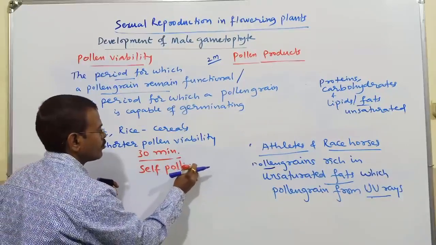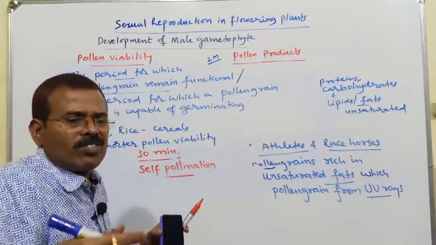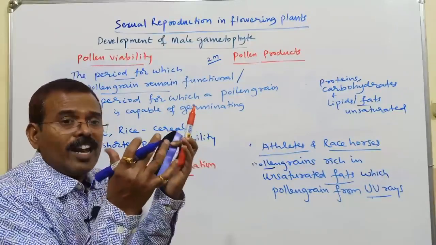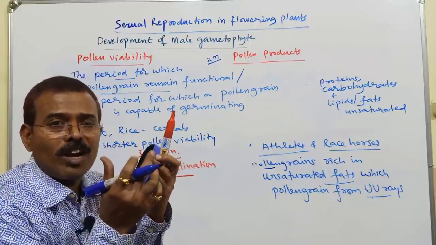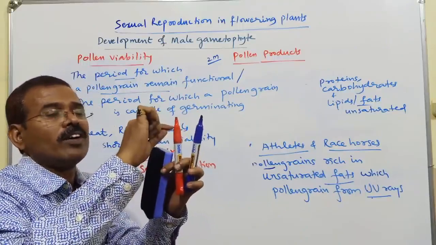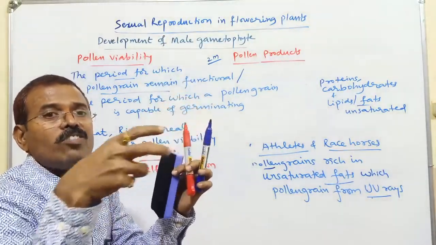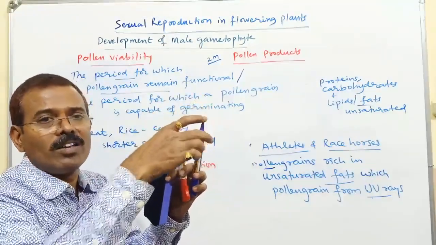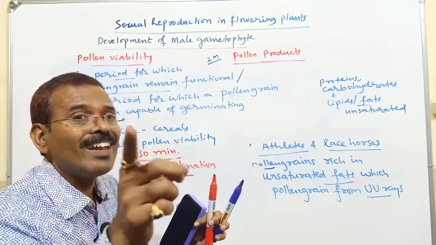self-pollination. There, self-pollination is the best chance factor which can lead to fertilization, because it can be a bisexual flower where anther and stigma can mature at the same time. If this is the anther and this is the stigma, the distance travelled by the pollen grain to fall on the stigma is very less. Easily the pollen grain can reach the stigma. It is very useful when shorter pollen viability is there.